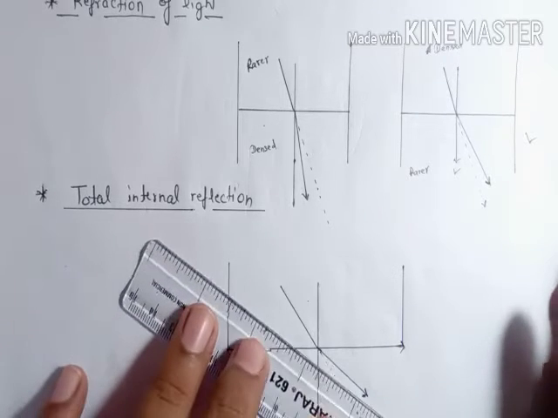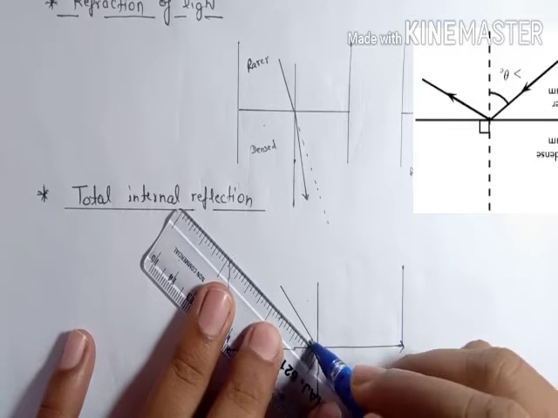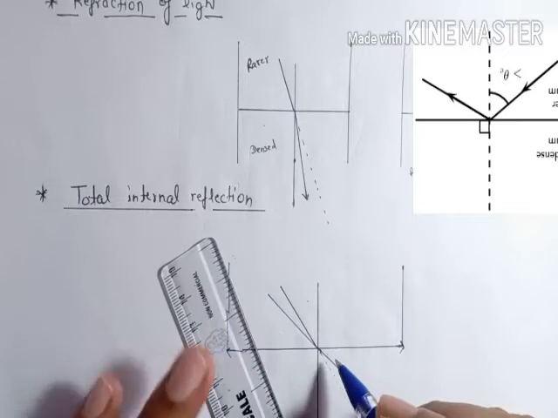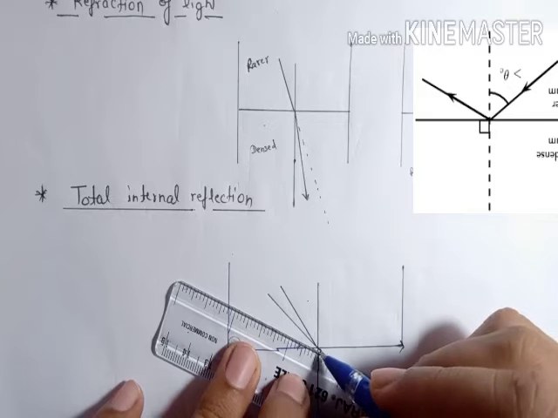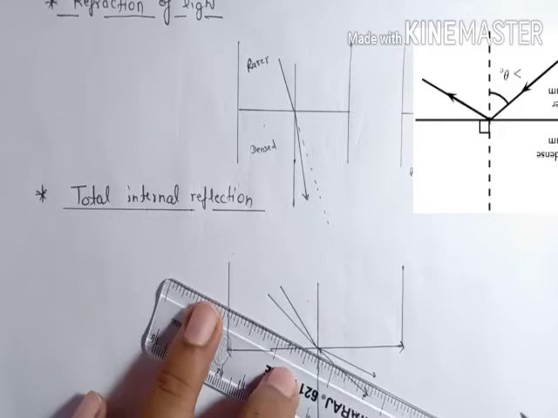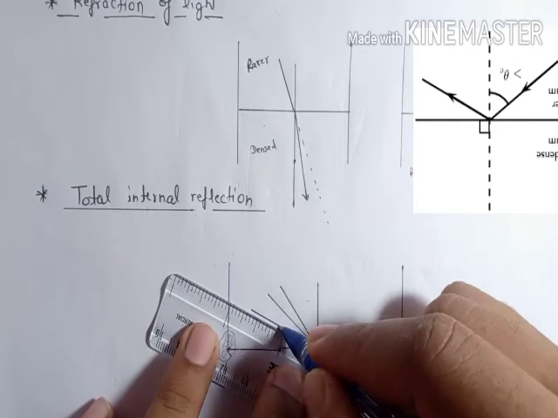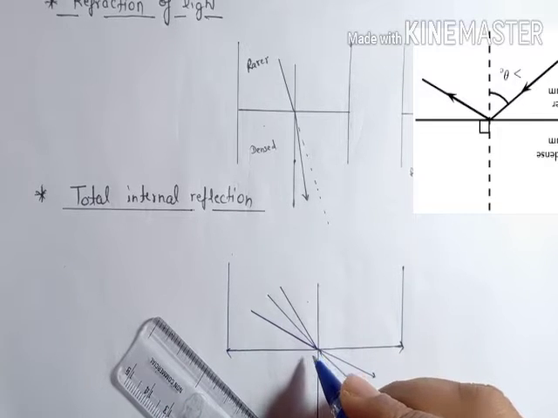What if we increase this angle here? We get that this time the bending of this refracted line is more. And what if the incident line is more inclined?